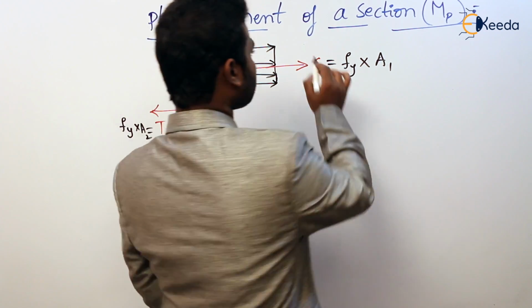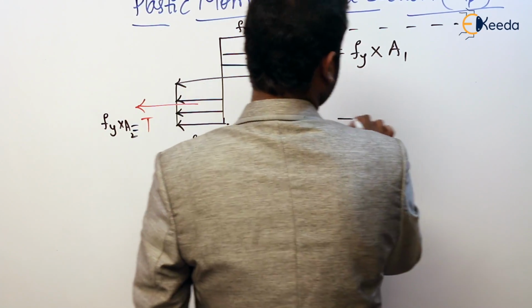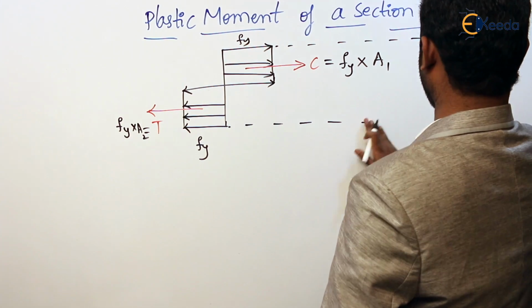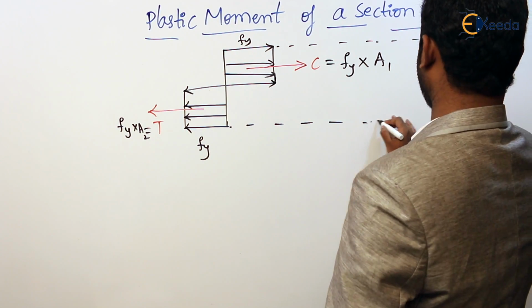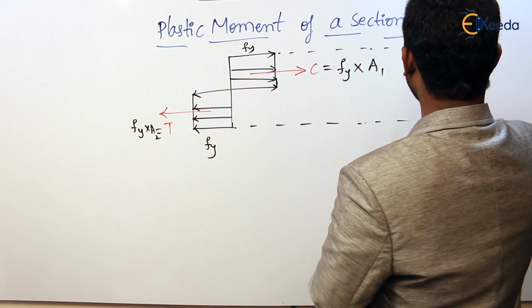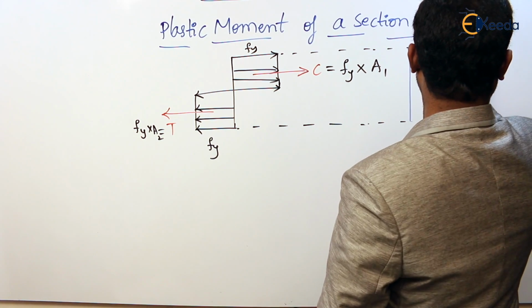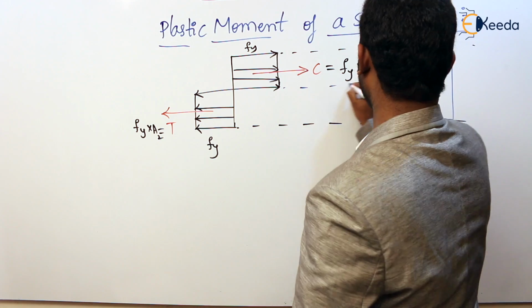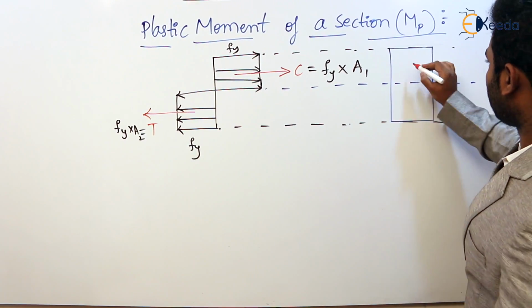Now if you observe the cross section, let us draw the cross section here. This is the cross section and this is A1.